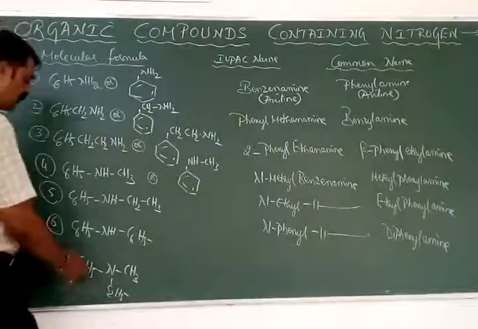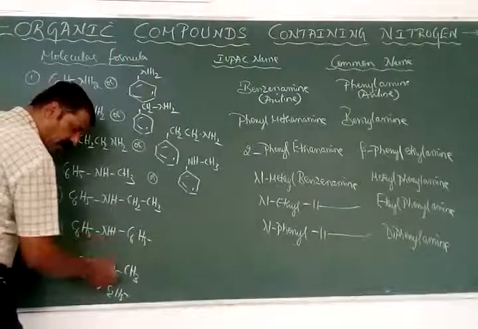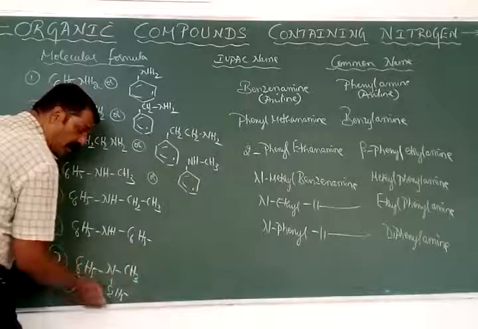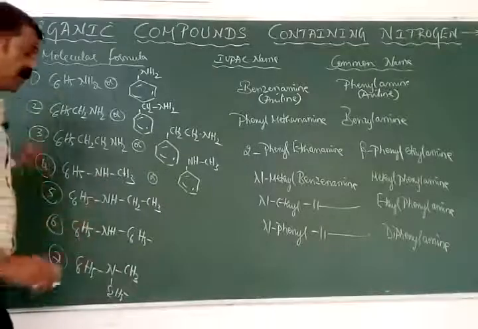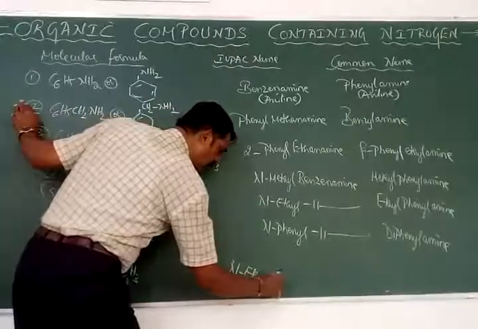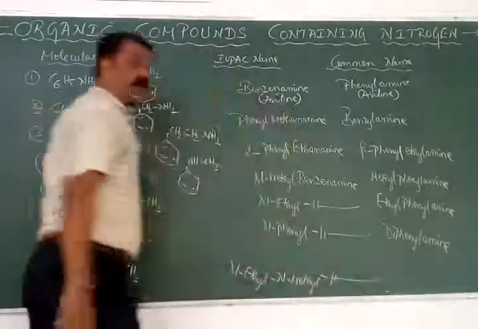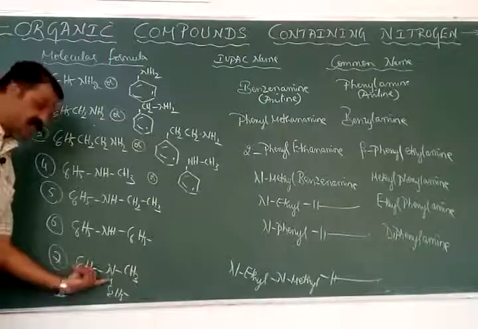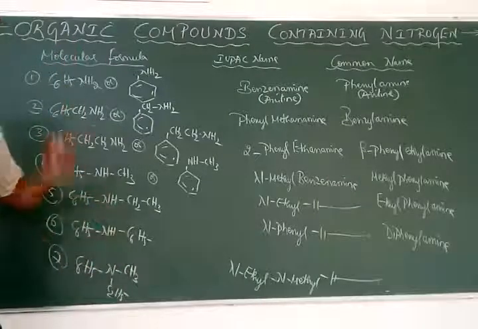As we know, C6H5NH2 is called benzenamine. Here, the two hydrogen atoms have been replaced, one by a methyl group and another by an ethyl group. Which comes first, ethyl or methyl here? Ethyl. Therefore, it is called N-ethyl, N-methyl benzenamine, also called as aniline. And it's a tertiary amine here.